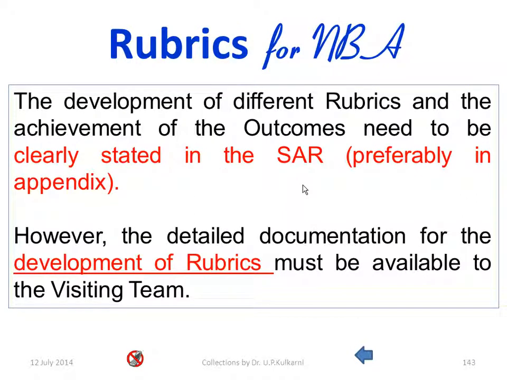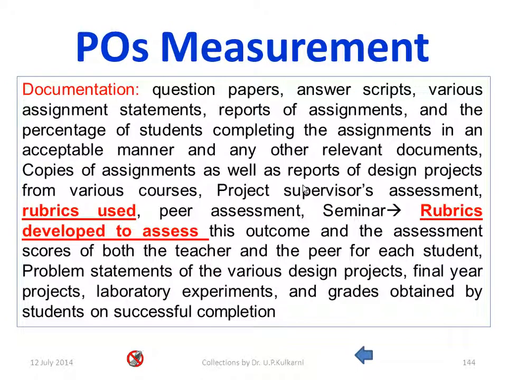Rubrics for NBA. The development of different rubrics and the achievement of the outcomes need to be clearly stated in the SAR, preferably in an appendix. However, the detailed documentation for the development of rubrics must be available to the visiting team. Different documentation prescribed by NBA for PO measurement, CO measurement, etc. are question papers, answer scripts, various assignment statements, reports of assignments, the percentage of students completing the assignments in an acceptable manner, and any other relevant documents.